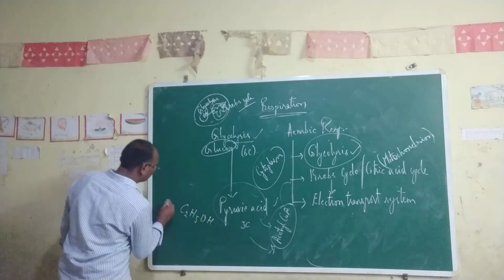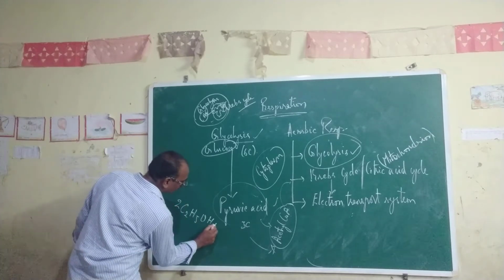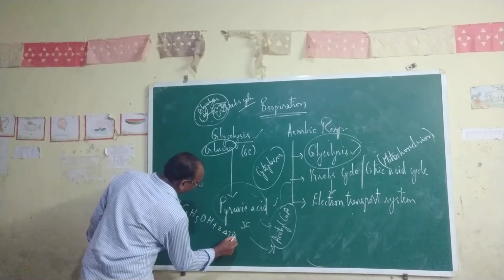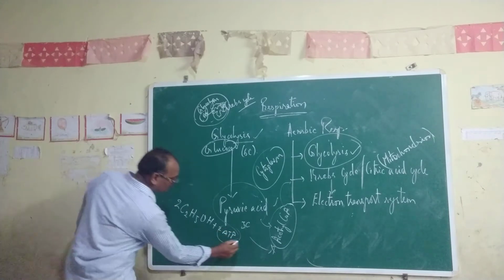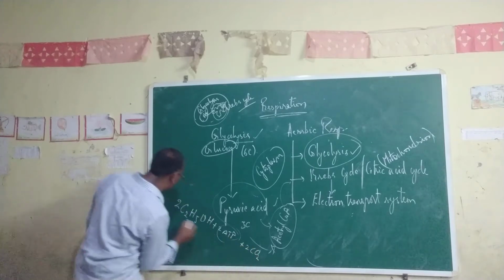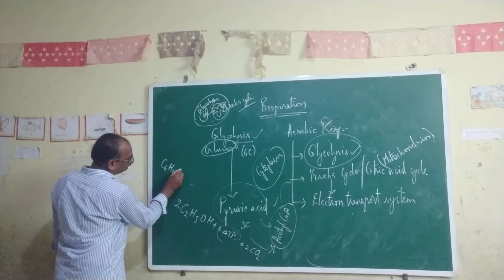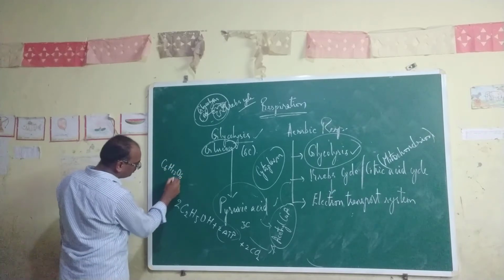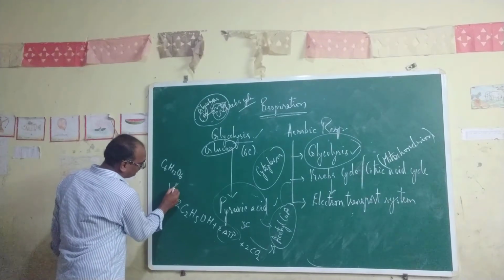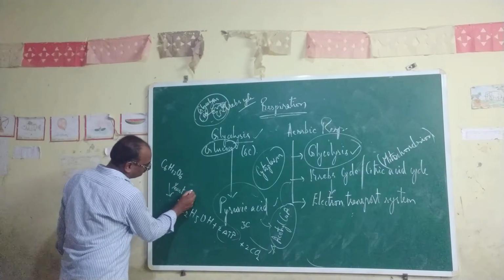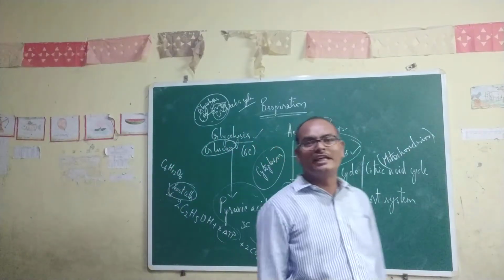C2H5OH, ethanol, and 2 ATP, just a small amount of energy. Some carbon dioxide is released. So these are the end products of anaerobic respiration. Whenever glucose undergoes anaerobic respiration, it is also called fermentation, right? It happens in yeast cells. In yeast cells, this kind of anaerobic respiration will take place.